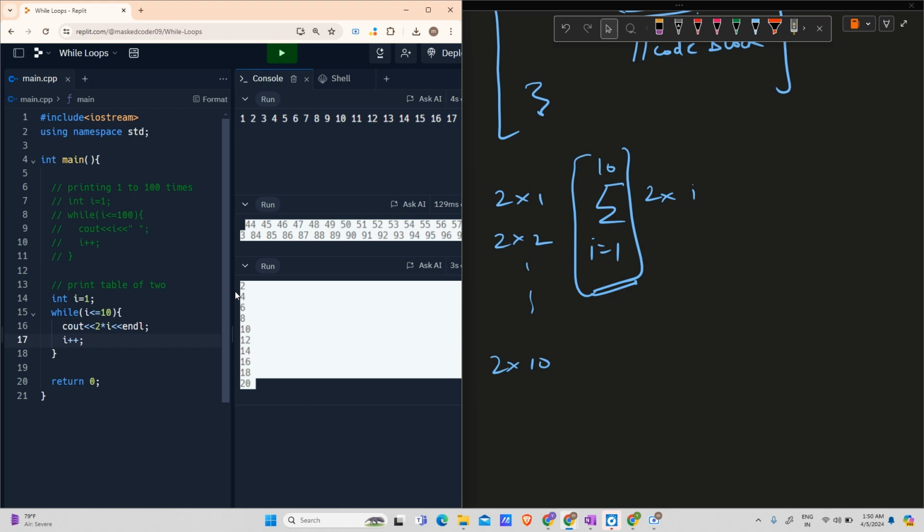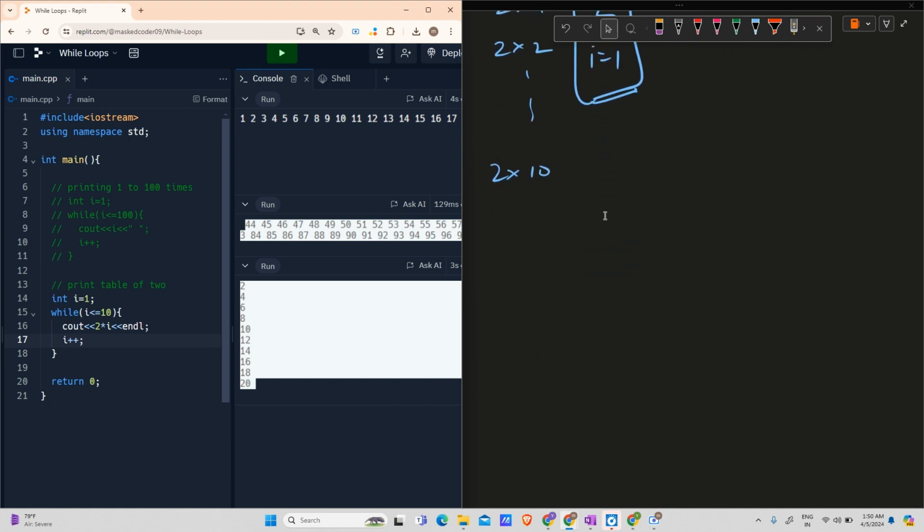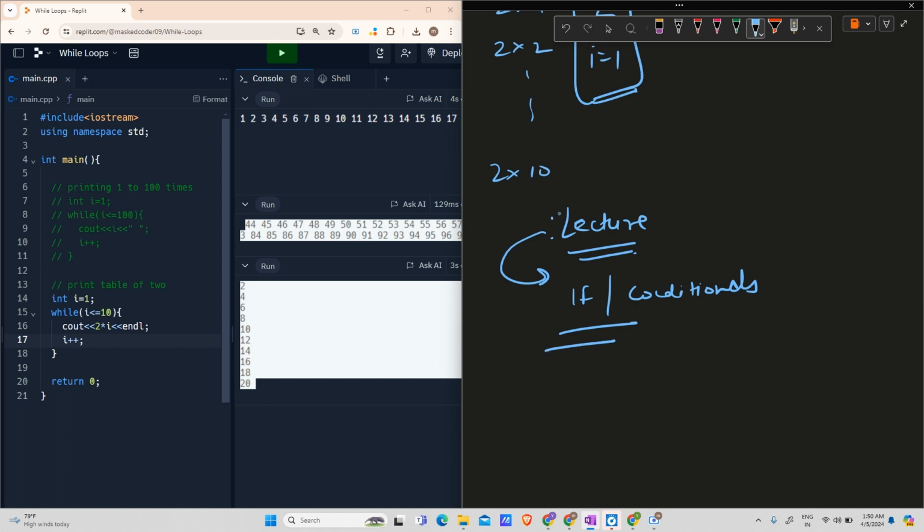So this was the basic idea of the while loop, and you are now well versed with its syntax, but you have to do a lot of practice. You might be asking what the questions are. In lecture 1, I've provided many flowcharts and many questions. Practice all of them. You will be able to solve every one of them, because they use if, conditionals, and loops. It's my personal recommendation to try out all the problems, and you will be well versed with the syntax and logic building.